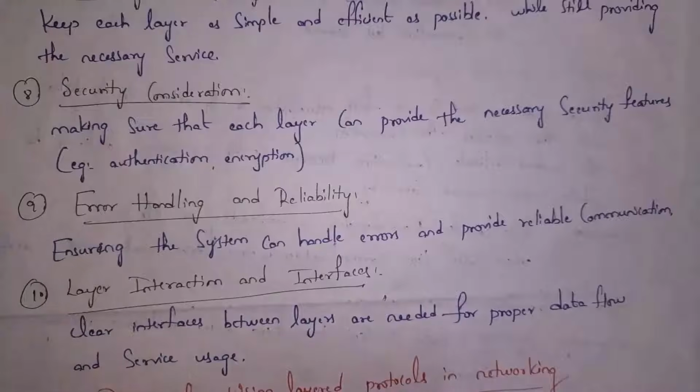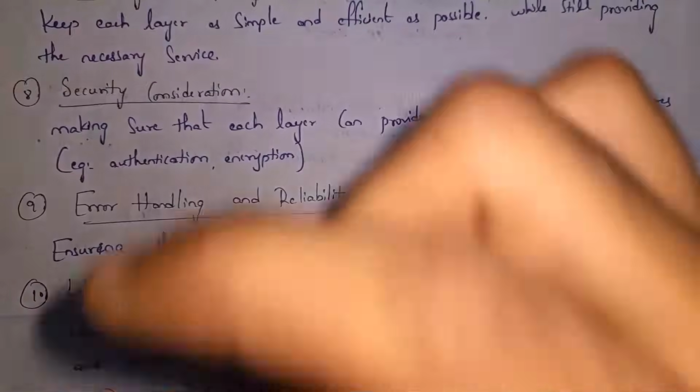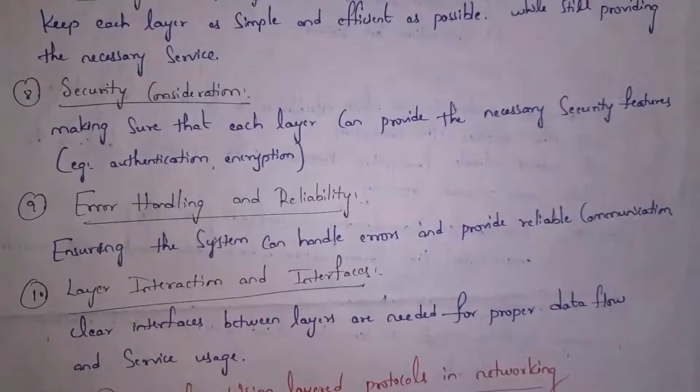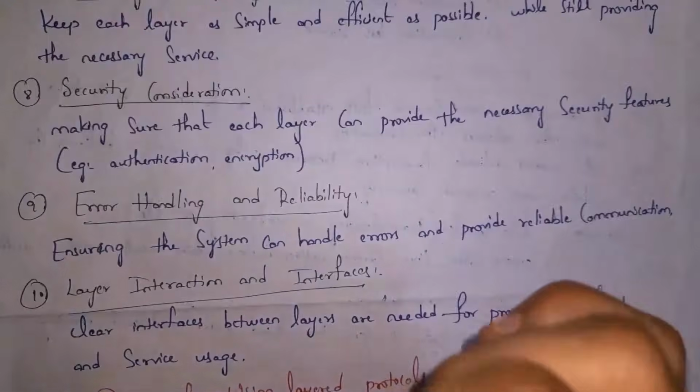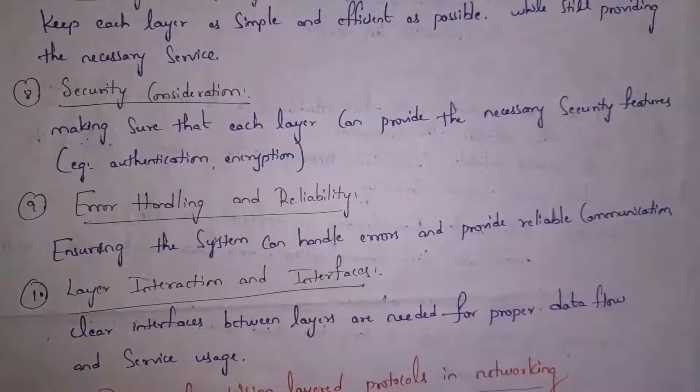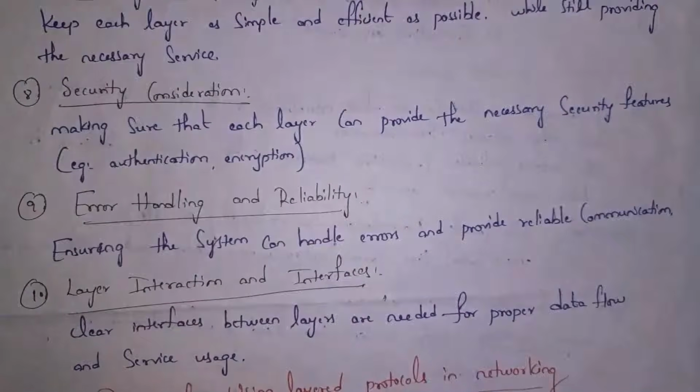And 10th one is layer interaction and interfaces. Guys, the point where two layers communicate with each other, we call that point an interface. So the interface must be clear. Interface is nothing but the point which connects two layers. So if the interface is clear, layers can communicate with each other easily.